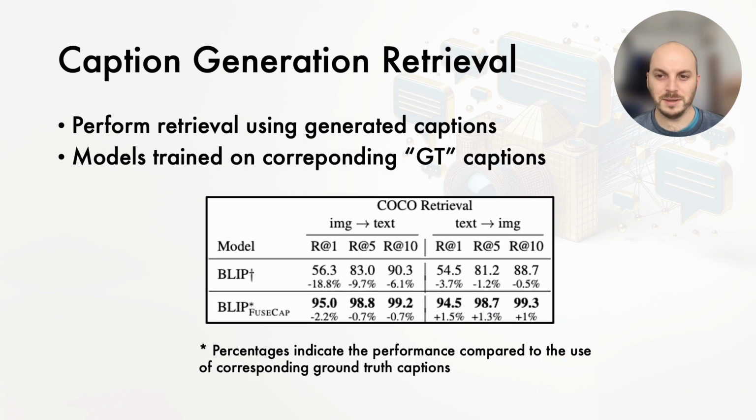We also measure the image text retrieval performance when using the generated captions as the retrieval text. These generated captions maintain a high retrieval rate in comparison with the original ones. Moreover, they preserve the accuracy of the enriched captions the generator is trained on. This contrasts with the retrieval using captions generated by the model trained on regular captions, which experiences a significant drop in retrieval performance compared to its corresponding model.